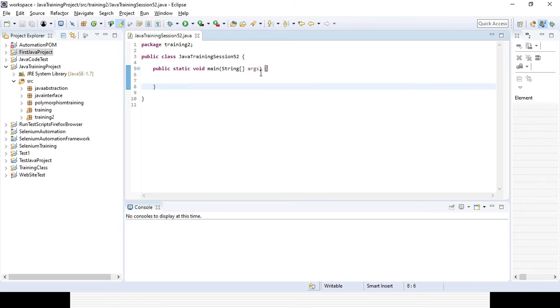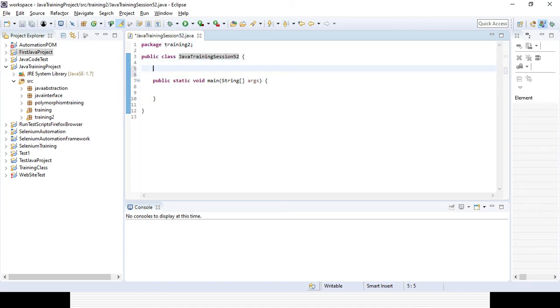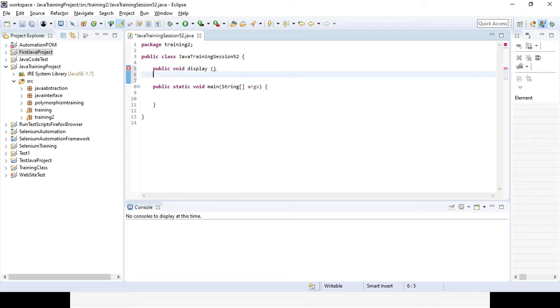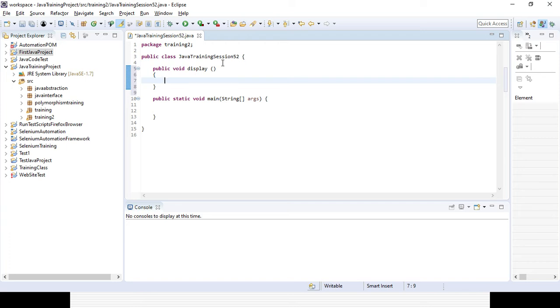For that, I have created a class Java training session 52, in the project training, package training 2. Here I'll create a first method, public void display, and I want to pass some parameter, right? Suppose integer m, and here I will assign some value to the integer.